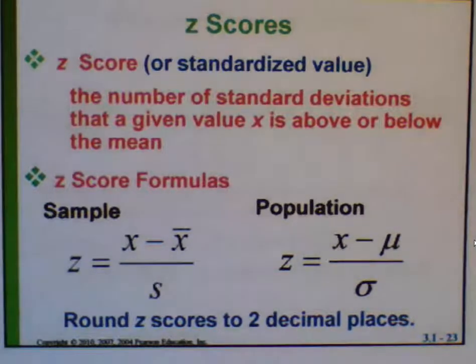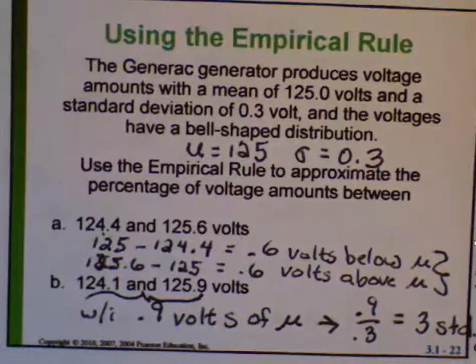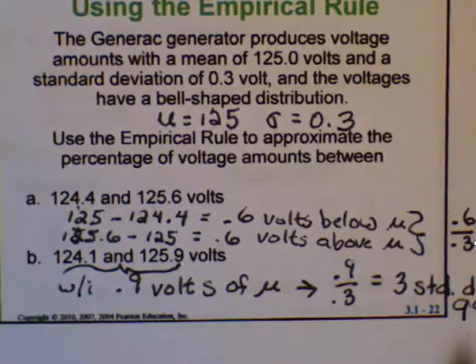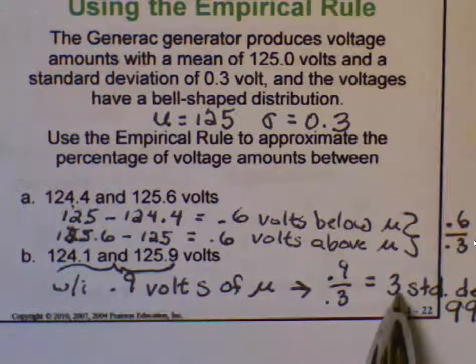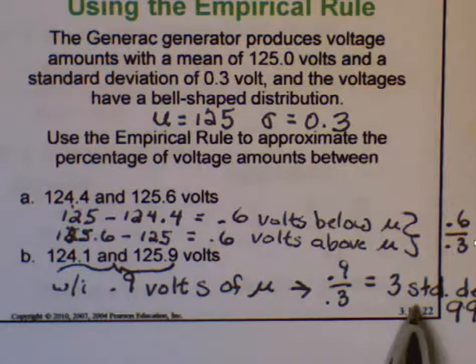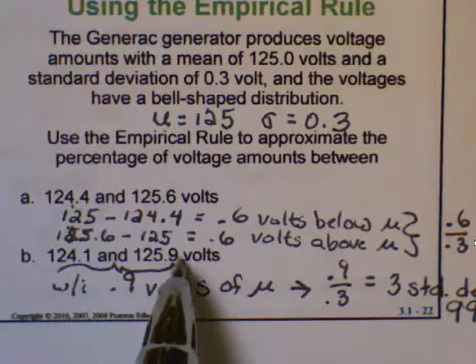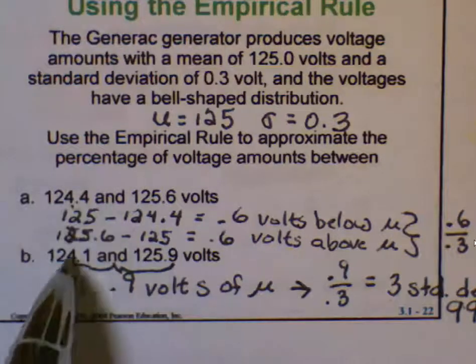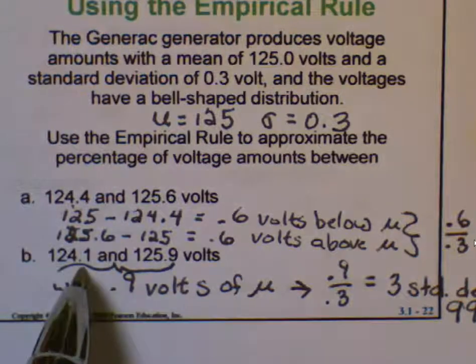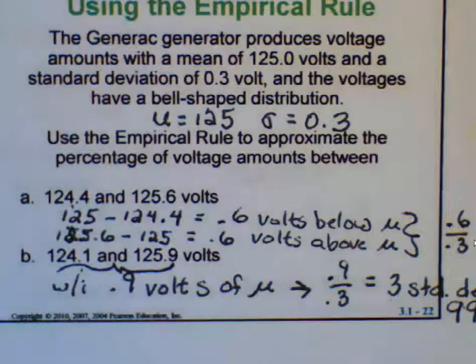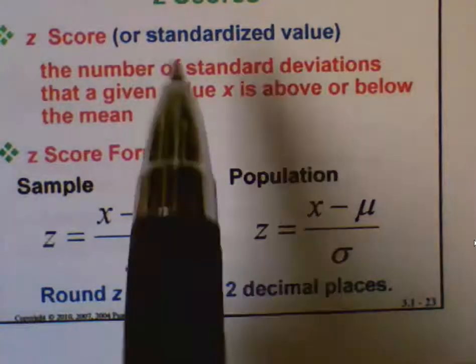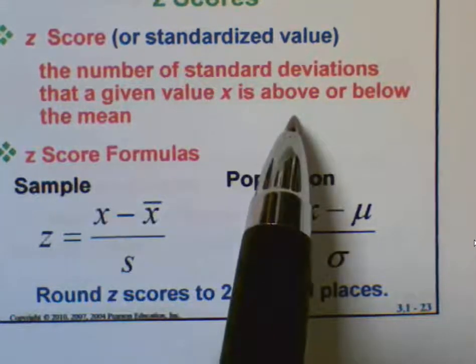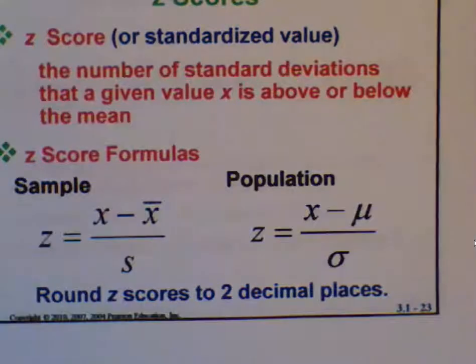On the previous slide, when we said that 125.9 is 3 standard deviations above the mean, I didn't tell you at the time, but that means that 125.9 corresponds to a z-score of 3. 3 standard deviations below the mean is going to correspond to a z-score of -3. Z-scores can be either positive or negative. They're positive for values that are above the mean. They're negative for values that are below the mean.